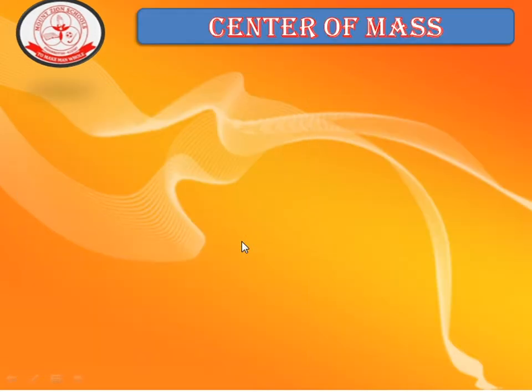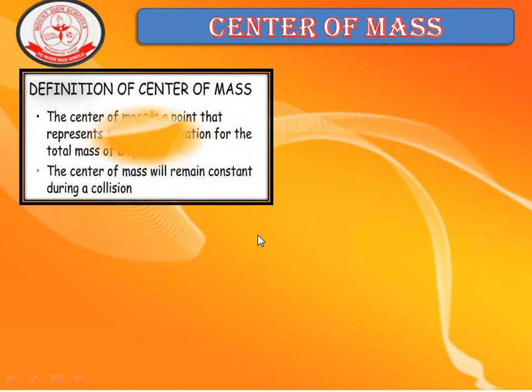The next important quantity is the center of mass. What is center of mass? The center of mass is a point that represents the average location for the total mass of a system. It can simply be defined as a point at which the entire mass of the system is supposed to be concentrated.